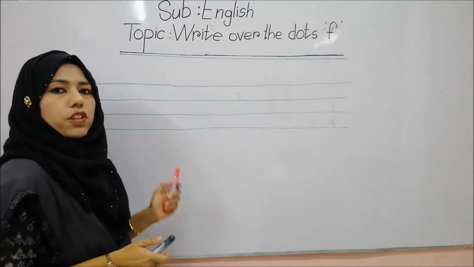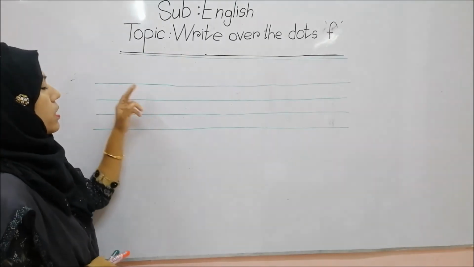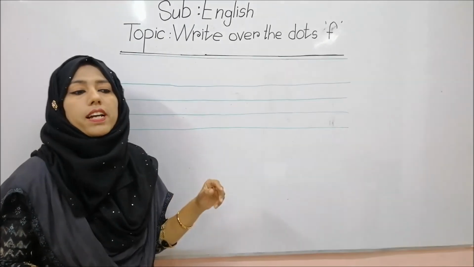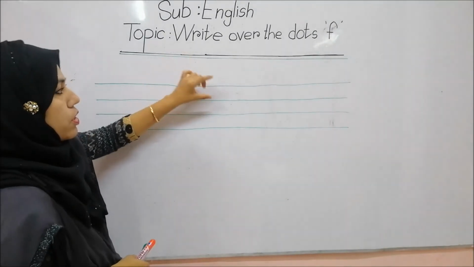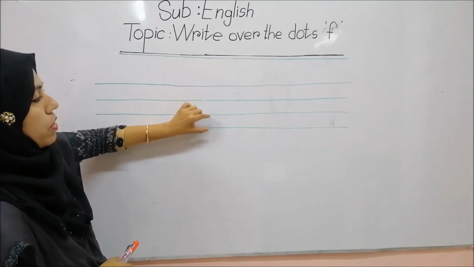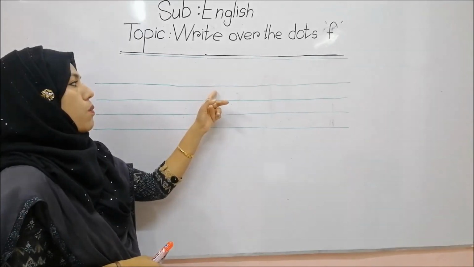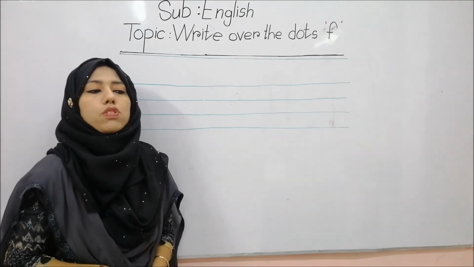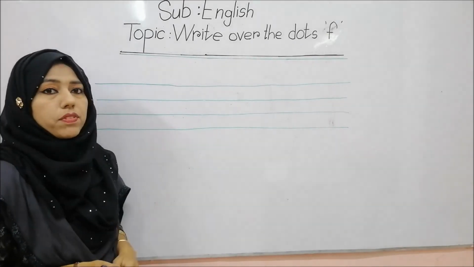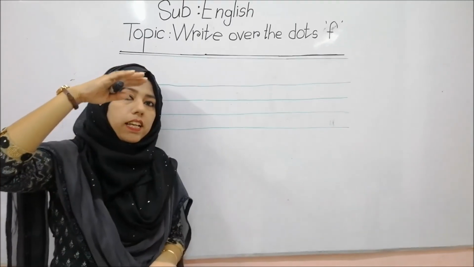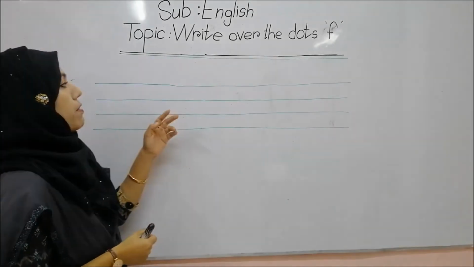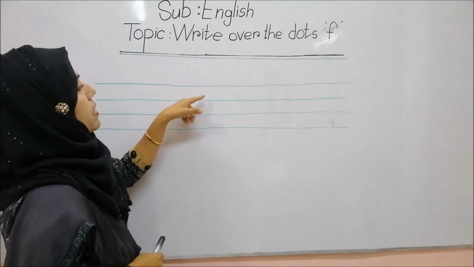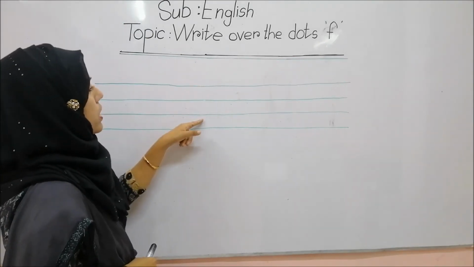See what I have drawn here. Here I have drawn how many lines? 1, 2, 3, 4. Here I have drawn 4 lines, and these are called rows. You already know it, right? 1, 2, 3. 3 rows here. 4 lines and 3 rows. Where will I write the letter F? F is a tall letter. So, I will write F from first line to third line.